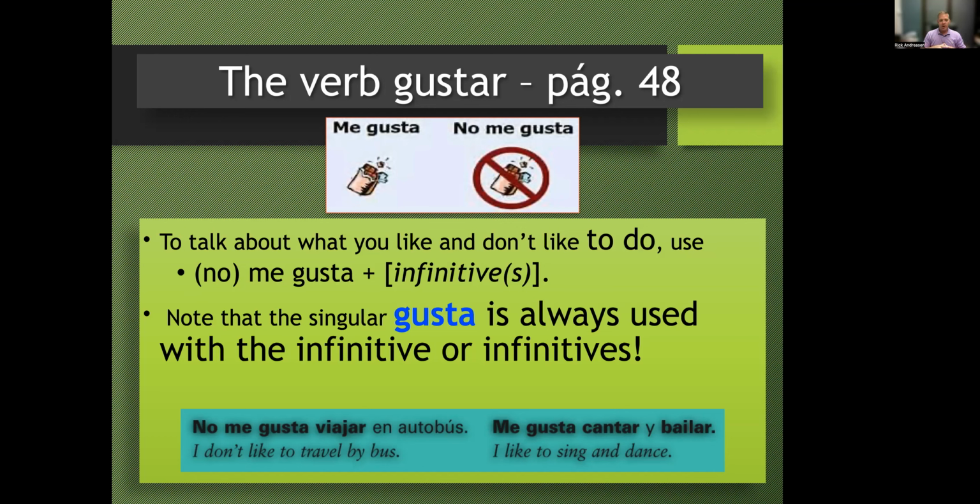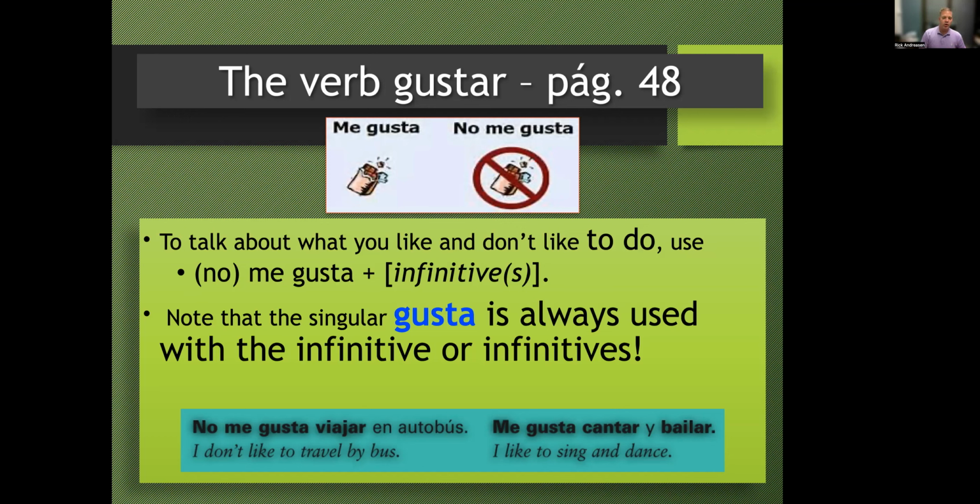So we have some examples here. No me gusta viajar en autobús. Clase repitan. No me gusta viajar en autobús. I don't like to travel by bus. Y clase repitan, me gusta cantar y bailar. Okay, and this is another example. You have sing and dance. That's two verbs, but it's still single. We still keep gustar in the single form. You're saying singing and dancing is pleasing to me. Okay, so two different verbs, one event, singing and dancing is pleasing to me.